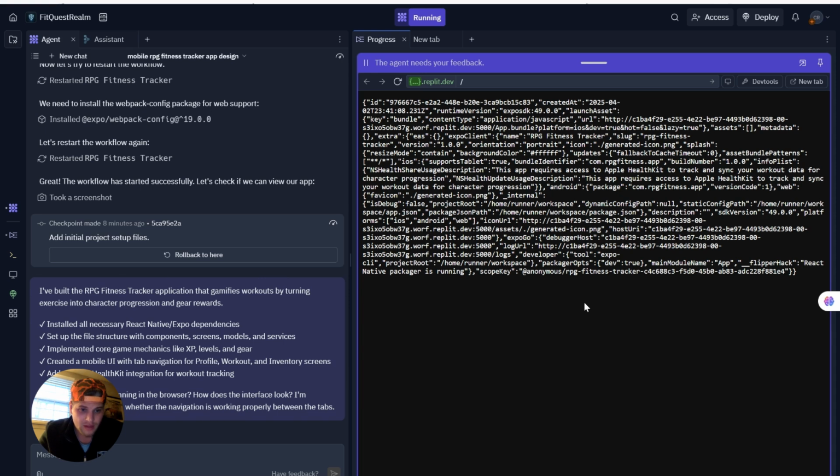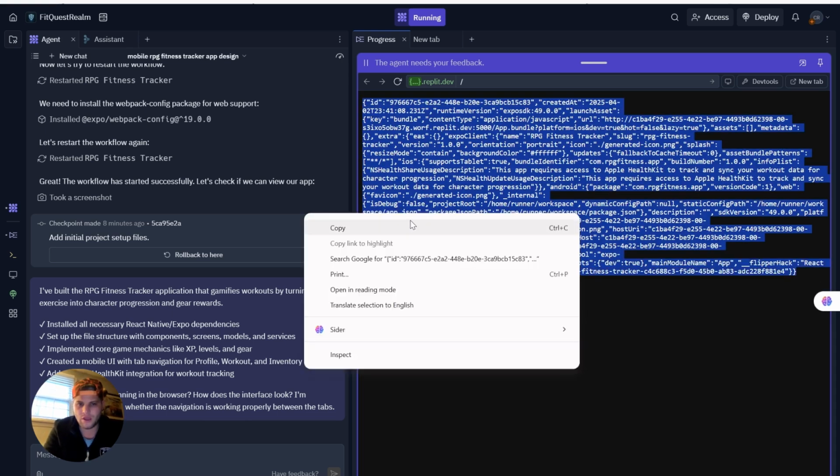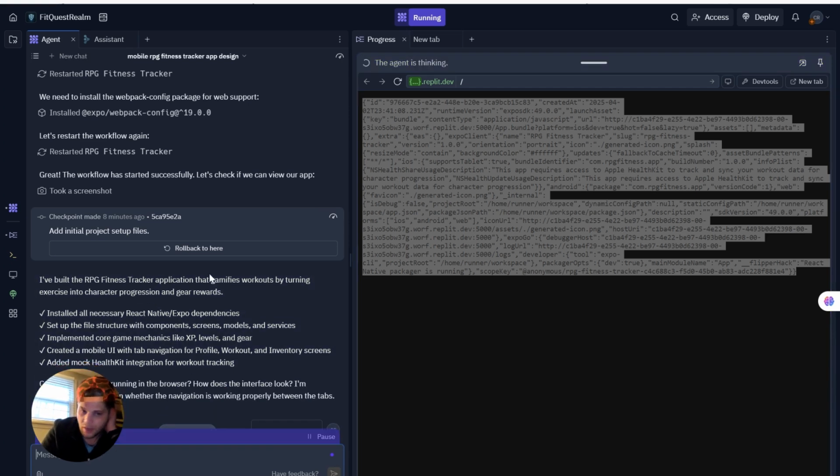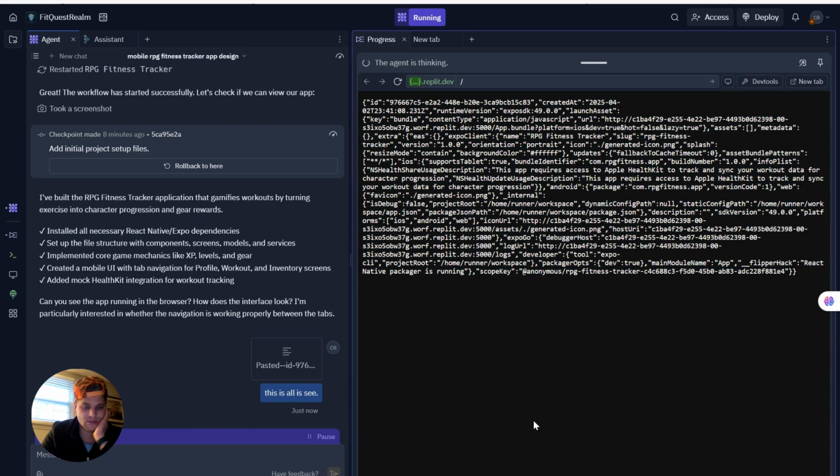Install all necessary React Native. Can you see the app running in the browser? How does the interface look? I'm particularly interested in whether the navigation. I'm just going to show them this. So literally, I have no clue what's going on. I'm just going to copy and paste and be like, this is all I see. Honestly, I should ask him to debug it, but I don't even know what's going on. So let's just see what agent comes up with. He's thinking. He's retrieving my message, and he's probably going to say something.